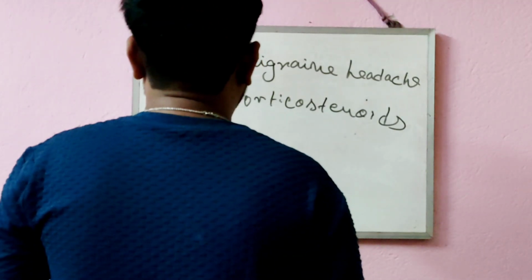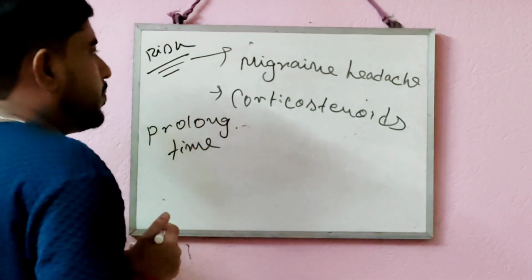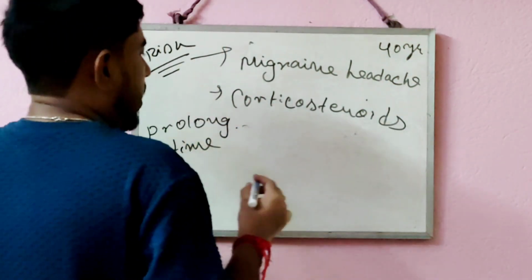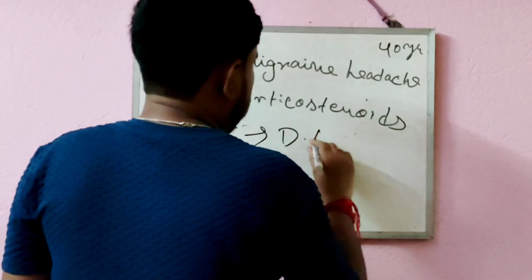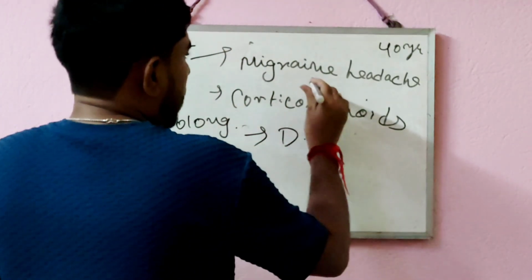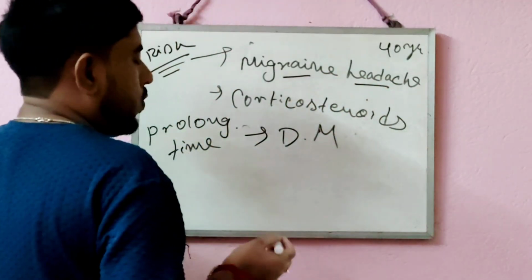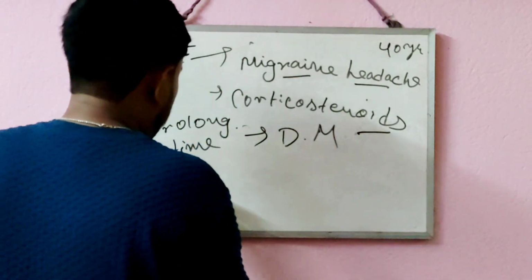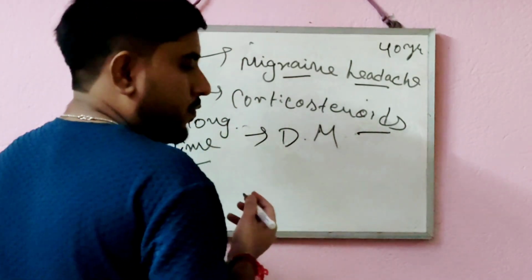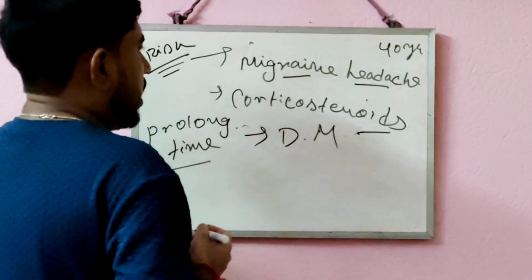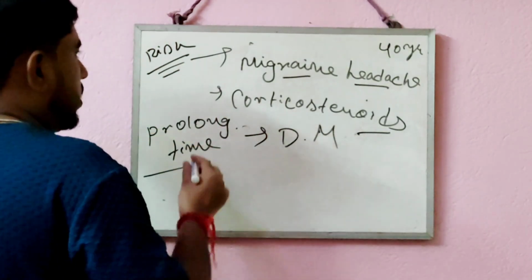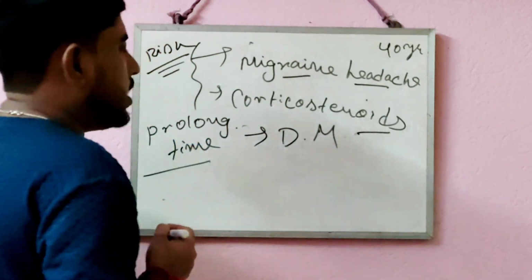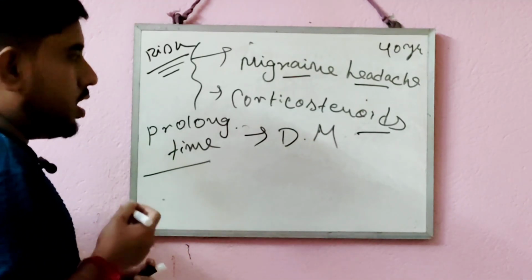Then which are the factors that can cause glaucoma in a person? When a person's age is more than 40 years, when the person is suffering from diabetes mellitus, when that patient is having migraine headache on a regular basis in daily life, when a person is taking corticosteroids for a prolonged period of time for treating disease or for any reason, that also can lead to glaucoma. All these are the risk factors by which a person can be affected by glaucoma.